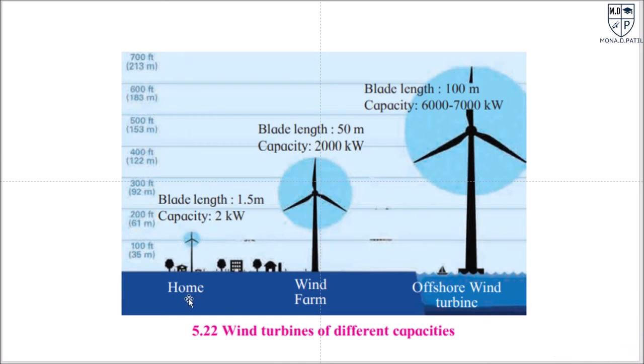Now here you can see the capacity of windmills according to their size. At home, small wind turbines are used. The blade length is 1.5 meters and the capacity is 2 kilowatts. Now here, wind farm: the blade length is 50 meters, capacity is 2000 kilowatts. Here, offshore wind turbine, meaning on the shore: the blade length is 100 meters and the capacity is 6000 to 7000 kilowatts.